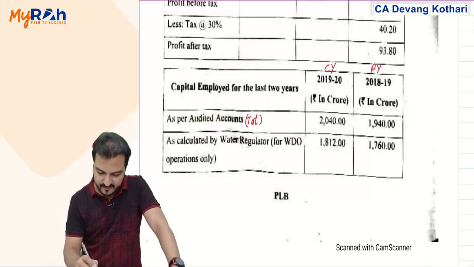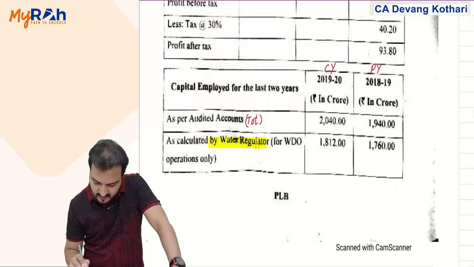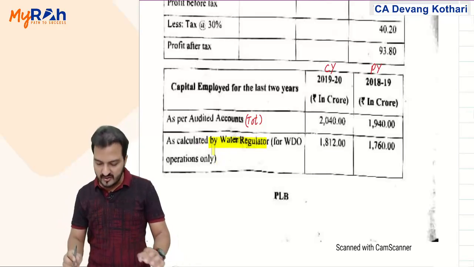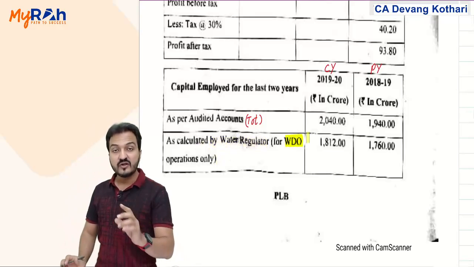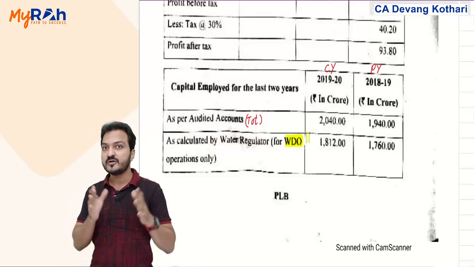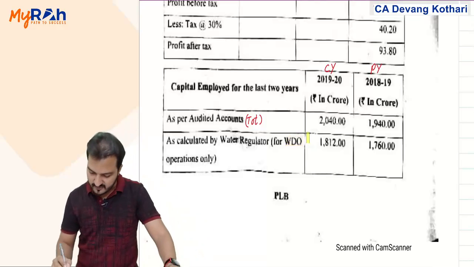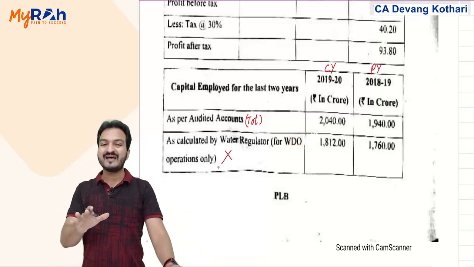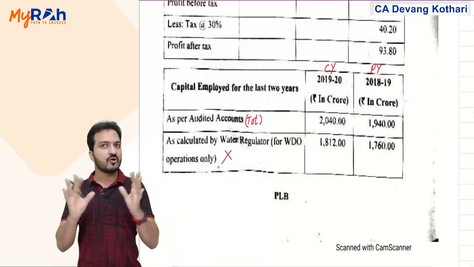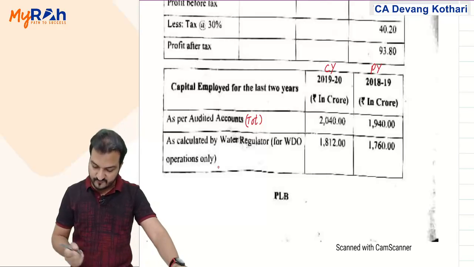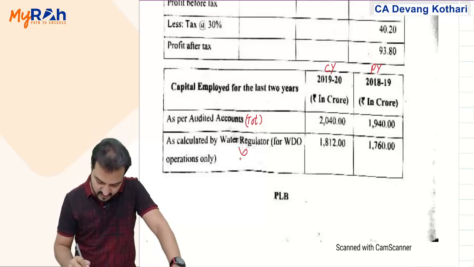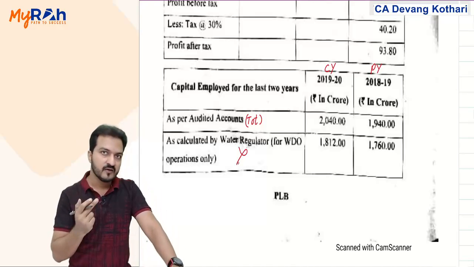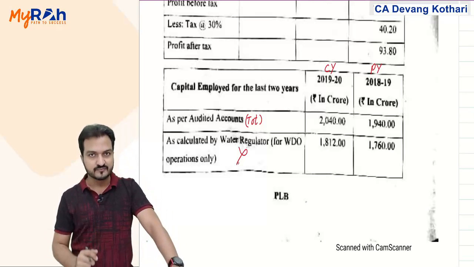But then you are given capital employed as calculated by the regulator. The regulator was supposed to calculate capital only for WDO, only for the distribution division, not for the total company. So that capital is not used in EVA, because for EVA you calculate EVA for the full company, not for each division. So for EVA calculation I don't need this capital. We'll need that later if we calculate ROCE that the regulator has restricted.